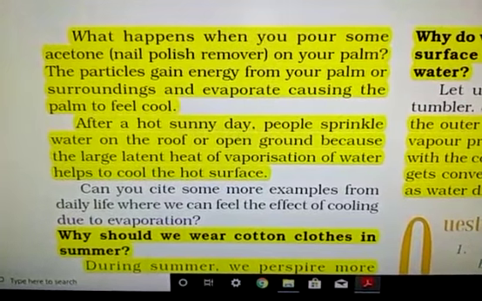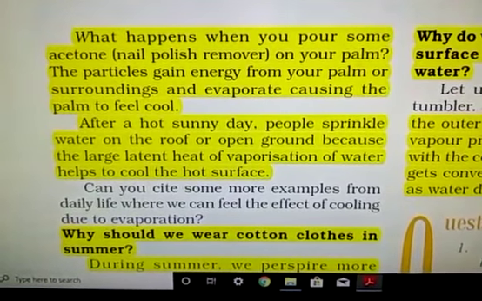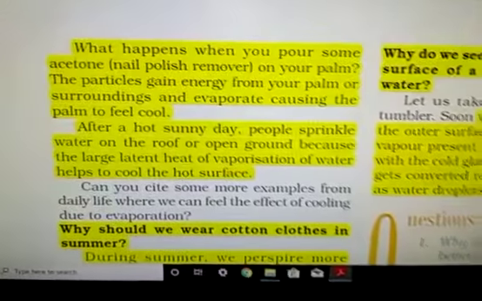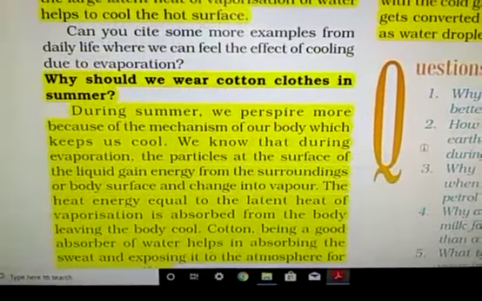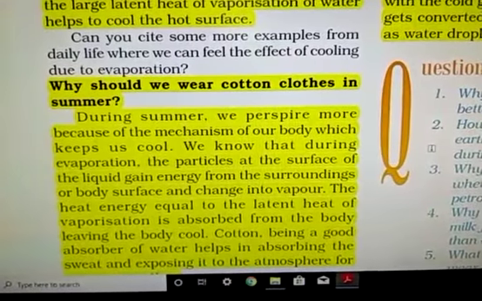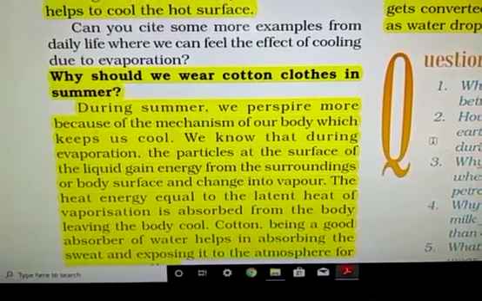Now another example, why should we wear cotton clothes in summer? Generally we prefer to wear light colored cotton clothes in the summer. What is the reason behind it? You know very well, light colored clothes are good reflectors of heat. And why should they be cotton? Cotton is a very good absorber of sweat.